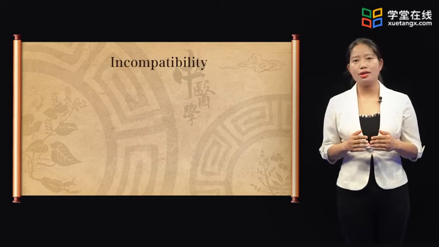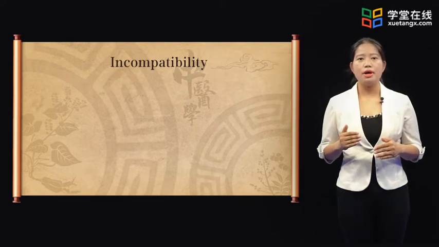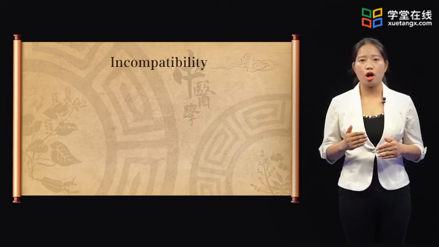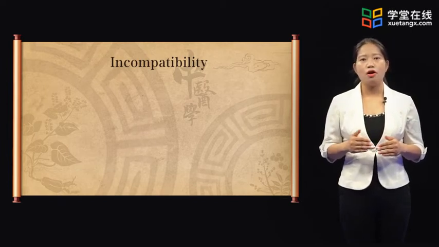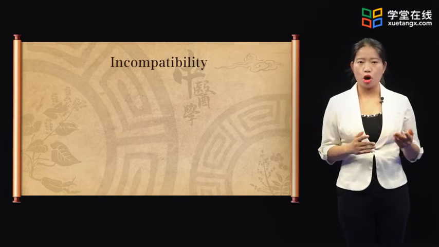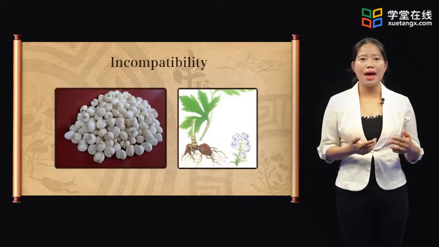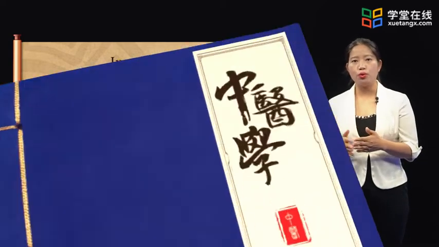Incompatibility. Toxic reaction or side effects may result when two herbs are used together. For example, there are 18 incompatible herbs. Beimu and Banxia are incompatible to Wutou.